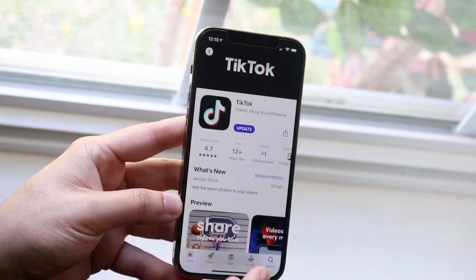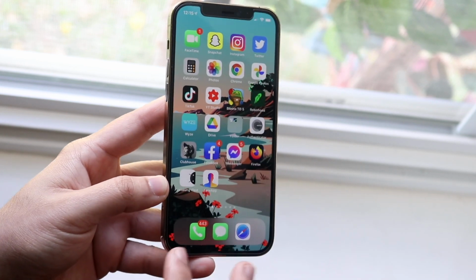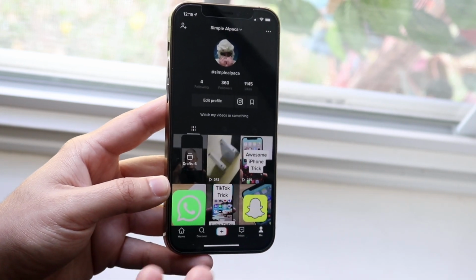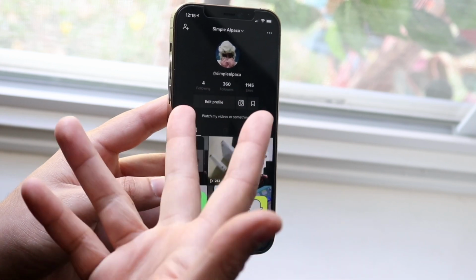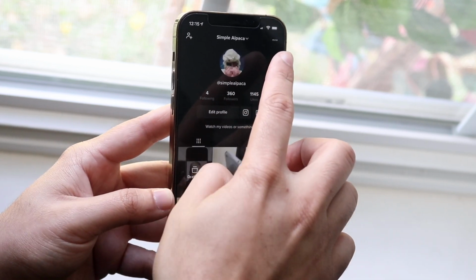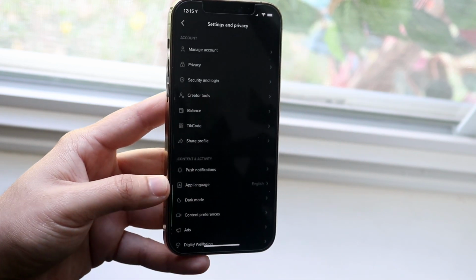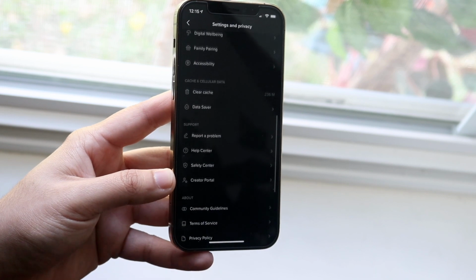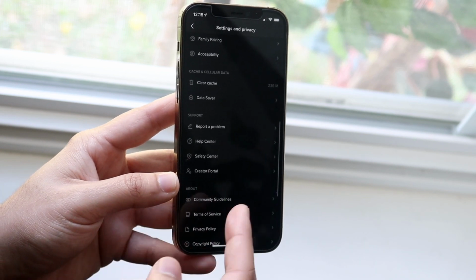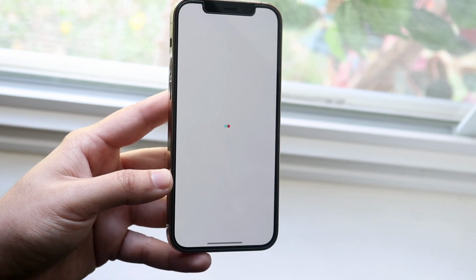If for some reason this doesn't fix it either, what I would recommend is going back into TikTok. You want to go into your main panel, so click right here. Follow me if you want to, you don't have to. You want to click on the three dots which are up top. Scroll down and go into the help section, until you see report a problem. So right here, you want to click report a problem.